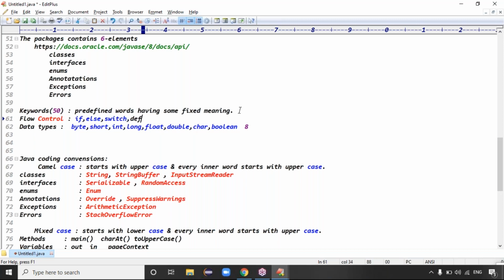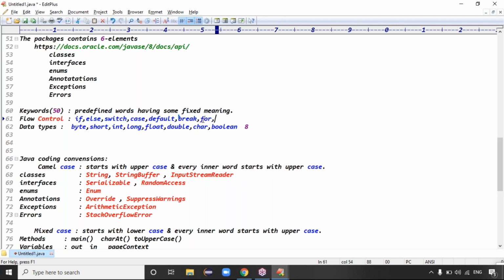Next one is what? Inside the switch you are declaring the cases using the case keyword. If the cases are not matched, the default keyword. To stop the case execution, the break keyword. Exactly. This is flow control, guys: if, else, switch, case, default, and what? Break, right?